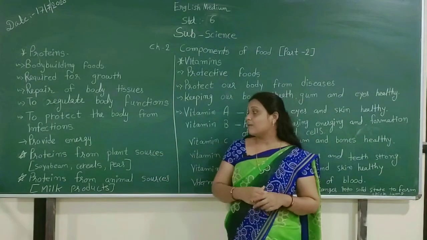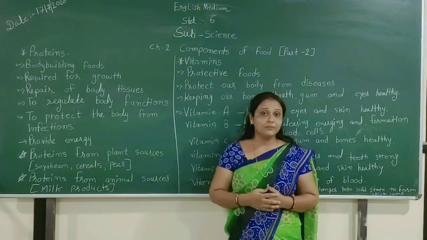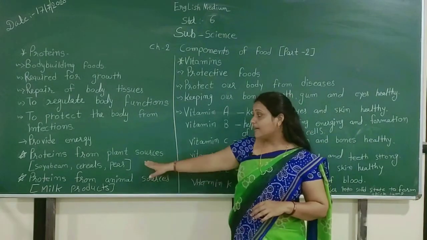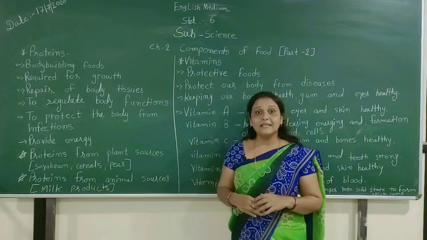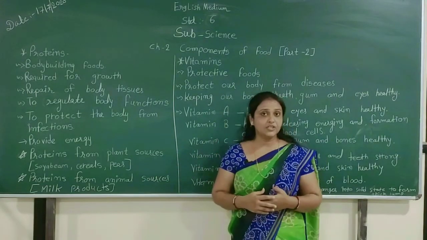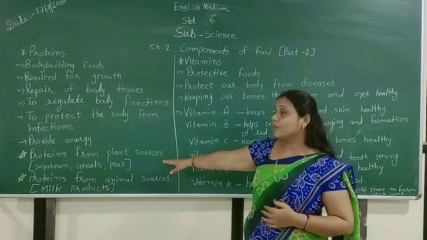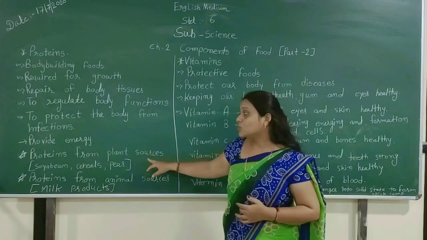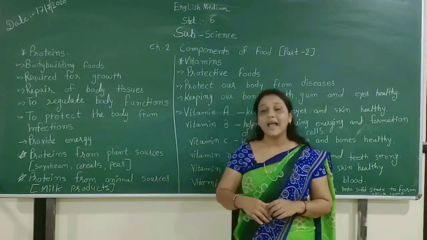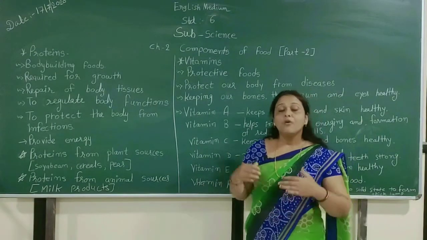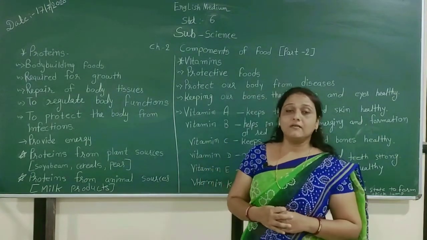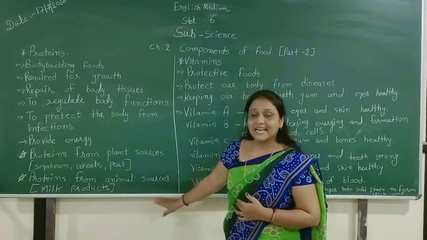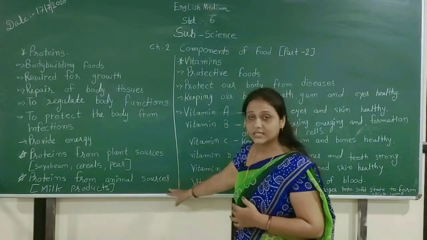Then, proteins from plant sources: we can get proteins from some types of plants. We can get proteins from animal sources also. For example, in plants we can get soybean, peas, and cereals, which we use daily in our lunch, dinner and breakfast. Then, proteins from animal sources, for example milk products. We use different types of milk products in our life. All these products are available from animals, so they are animal source products.